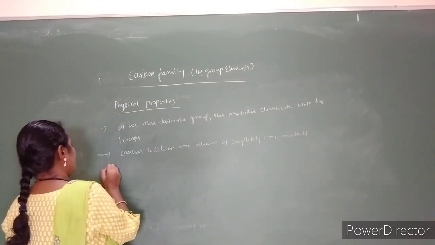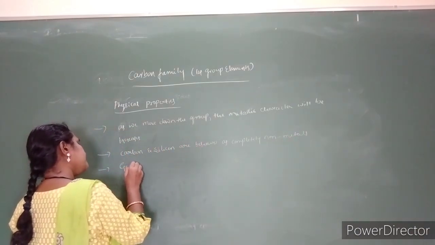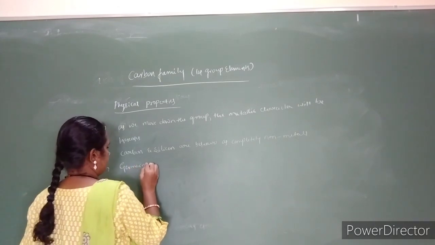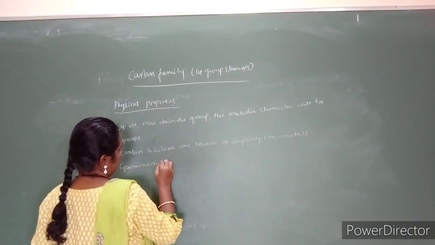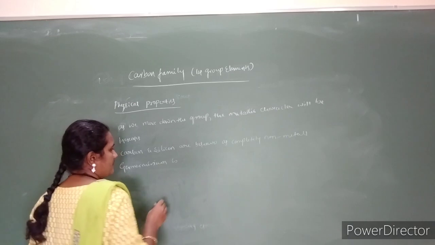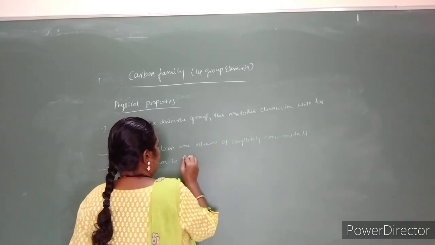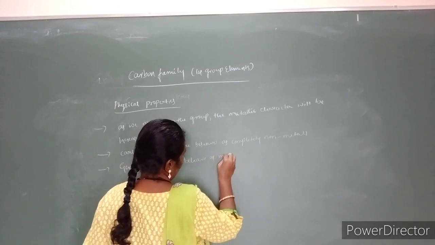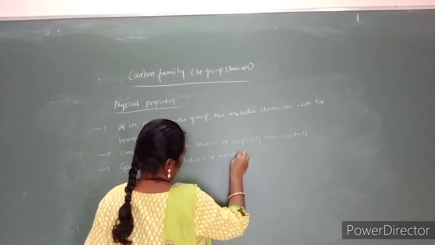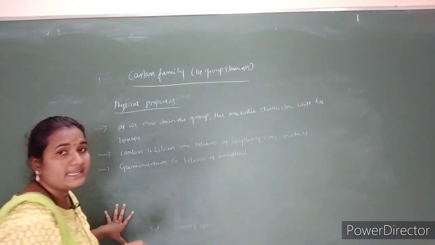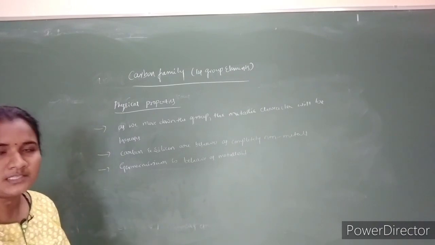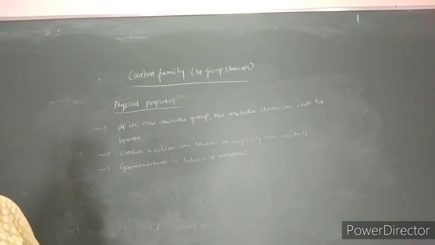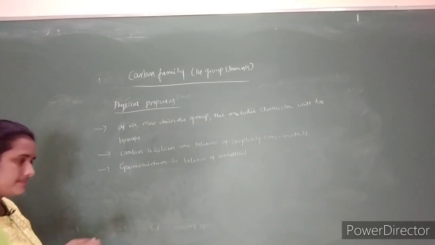But germanium behaves as a metalloid, and tin and lead will become metals, and they have a low melting point.